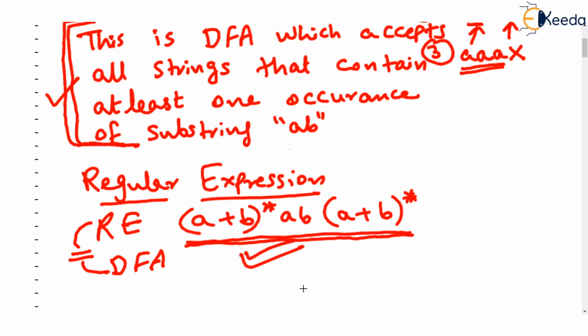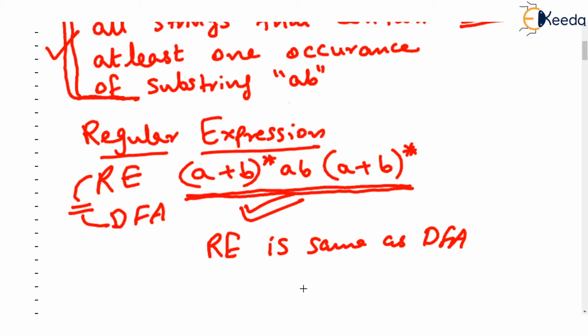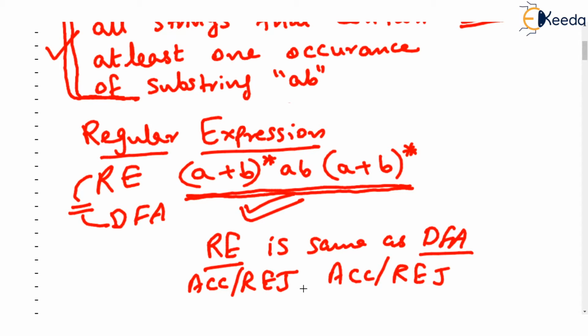I will go ahead and say that a regular expression is the same as a DFA. Or rather, instead of saying same as DFA, we would say that they are meant for the same purpose. A regular expression will also accept or reject strings, and a DFA will also accept or reject strings. The work done by both is exactly the same.